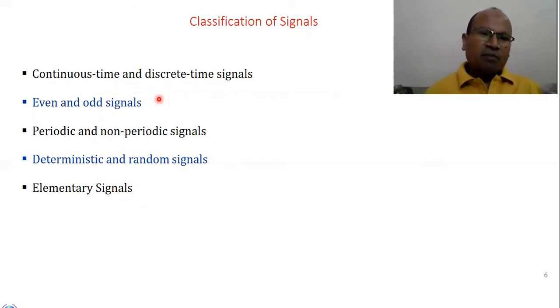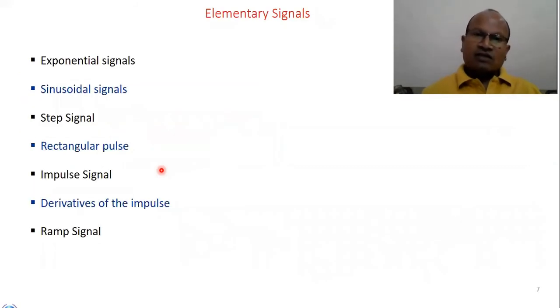Periodic signals always repeat after a certain interval, and a signal which does not repeat is non-periodic. Deterministic signals are those where the presence or the location of the signal can be ascertained, whereas when the signal cannot be determined, or its location or position cannot be ascertained, we call it a random signal. The next one is elementary signals, which this lecture is about.